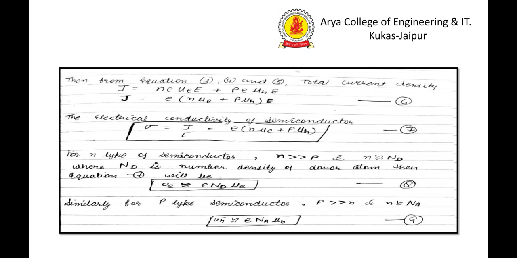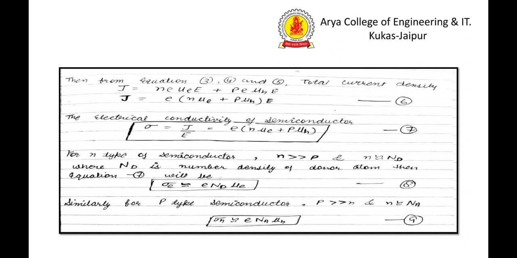As we know, for an N-type semiconductor the majority charge carriers are electrons. That's why n is much greater than p, and n is nearly equal to N_d, where N_d is the number density of donor atoms.